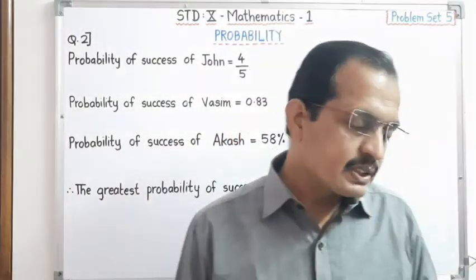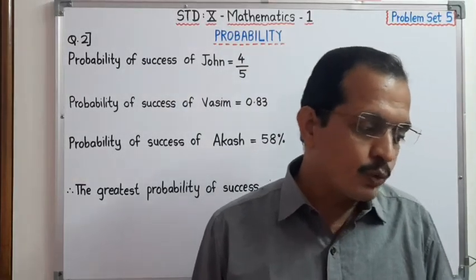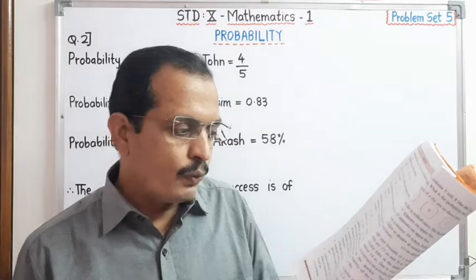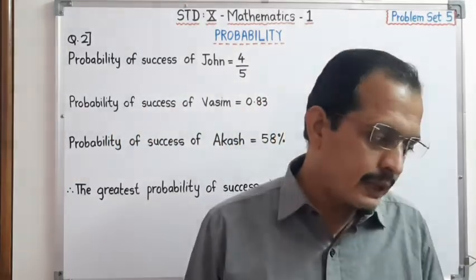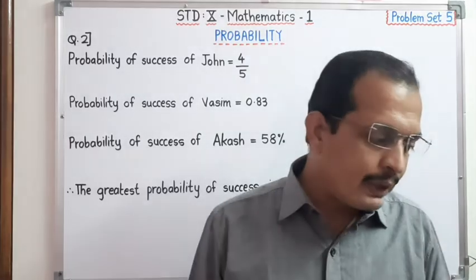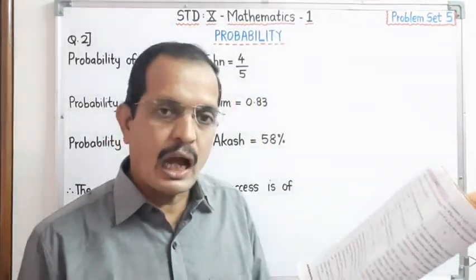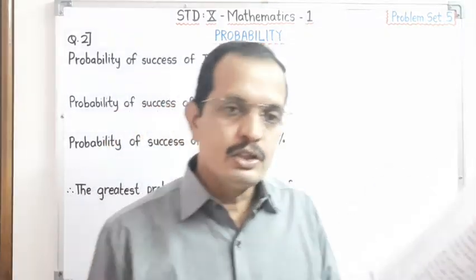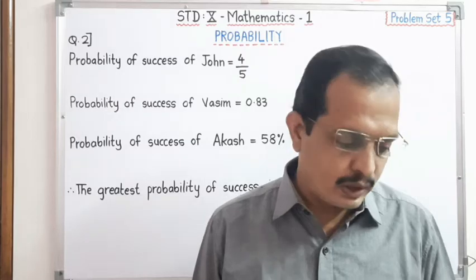Dear student, see the question again. Basketball players John, Wasim and Akash were practicing the ball drop in the basket. The probabilities of success are 4 upon 5, 0.83 and 58% respectively.